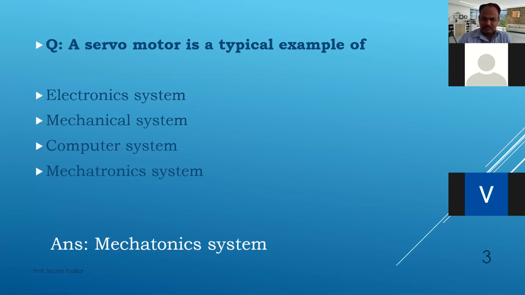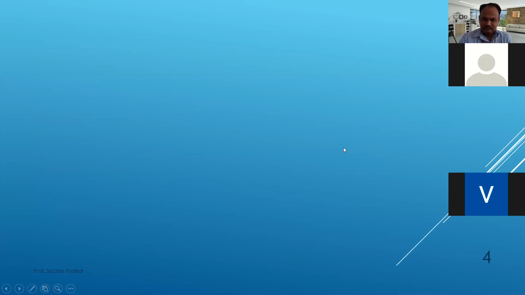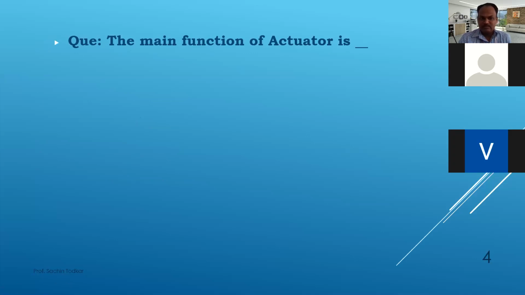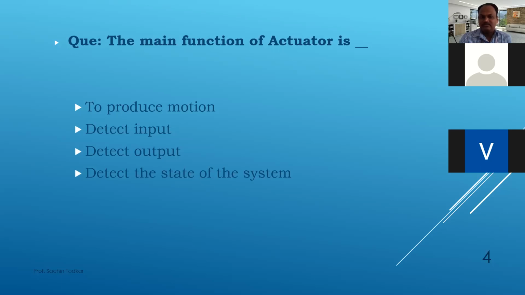And the second question is, the main function of actuator is. Your choices are to produce motion, detect input, detect output, or detect the state of the system. What is the answer?